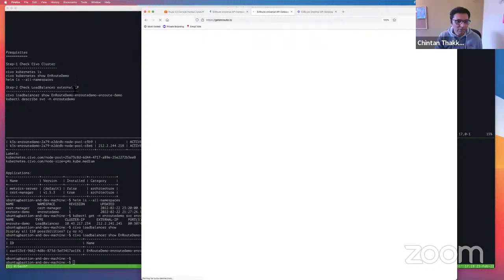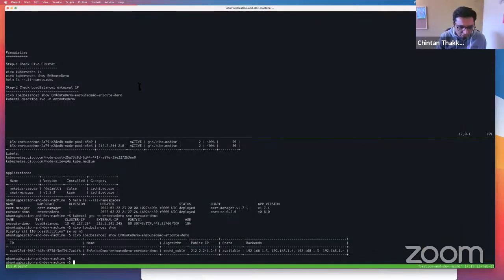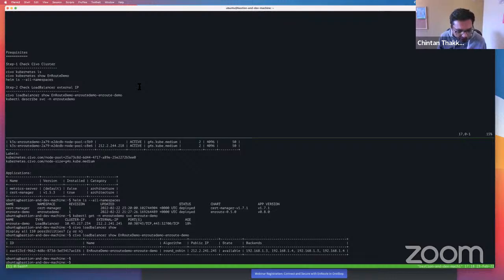So I'm just going to go ahead and talk about EnRoute and Civo a little bit. The other key aspect about EnRoute was that we wanted to eliminate a lot of YAML writing. If you start configuring things in your Ingress, you end up writing a lot of YAML. So the idea was, can you do away with writing that YAML?